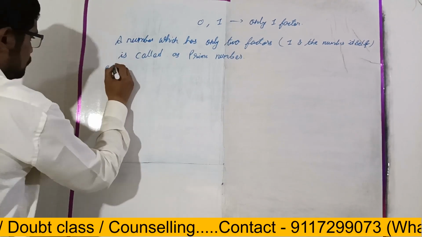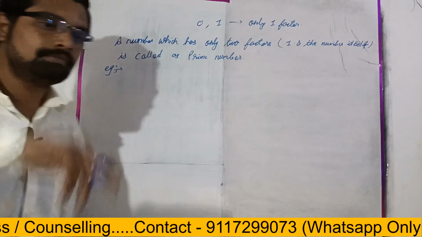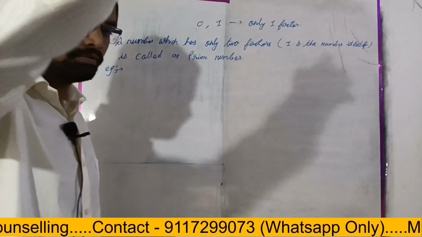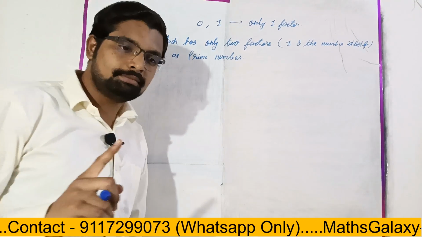Hannah, can you give me some examples of prime numbers? Just check from the starting, 0, 1, 2, like this. 3. The first prime number is 3.